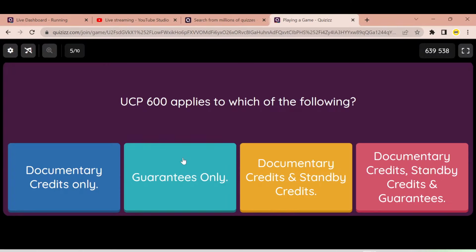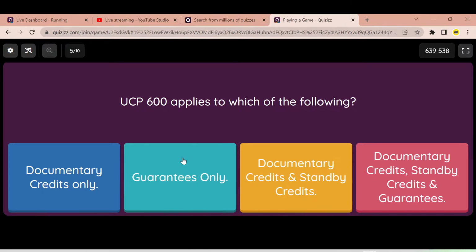So timer is out. Let's go through the answers. We know for guarantees UCP 600 doesn't apply. No, that's not the regulation for guarantees. For guarantees they have URDG 758. So answer B and D are incorrect. So our choice is between A and C.